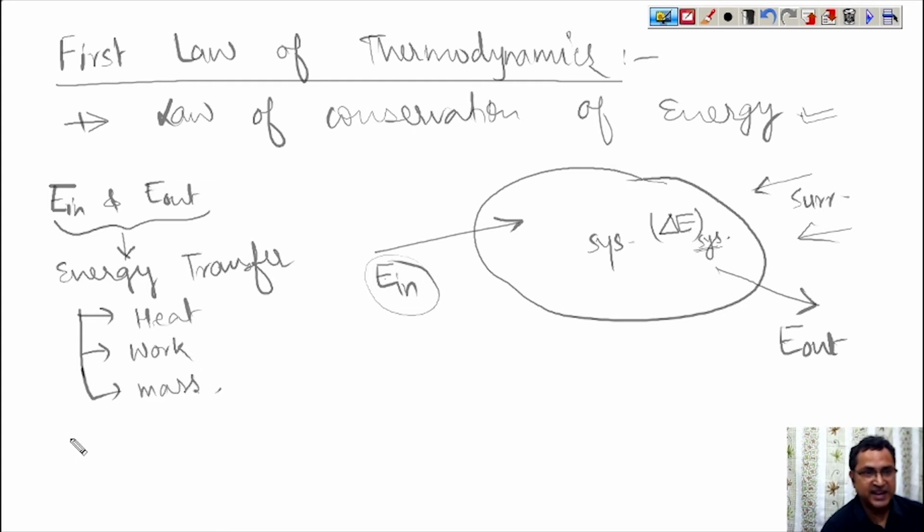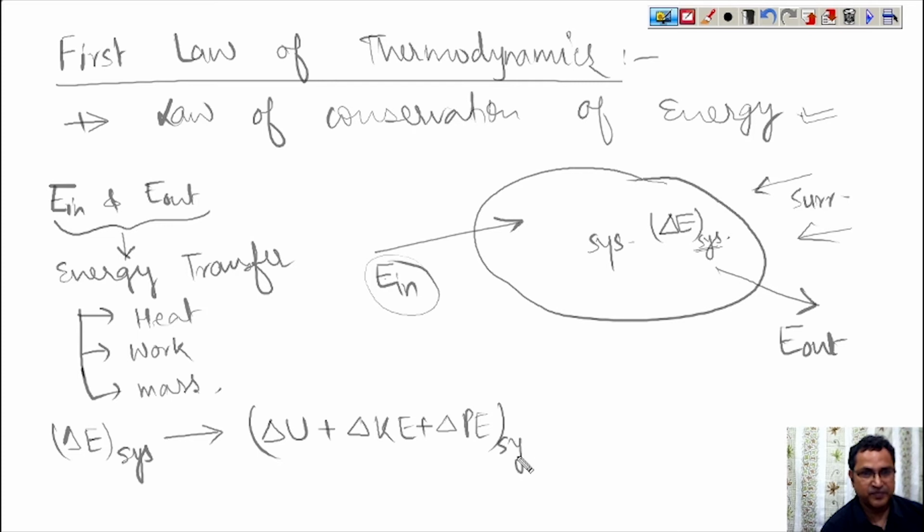And this delta E system, that I have already told, is nothing but delta U plus delta KE, that is change in kinetic energy, plus change in potential energy of the system. So energy in and energy out are energy transferred, and delta E system is the energy of a system, which is the sum of the kinetic energy, potential energy, and internal energy.